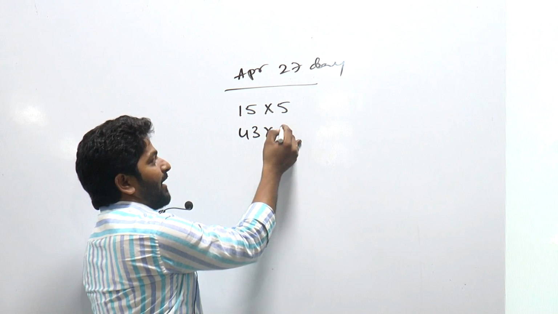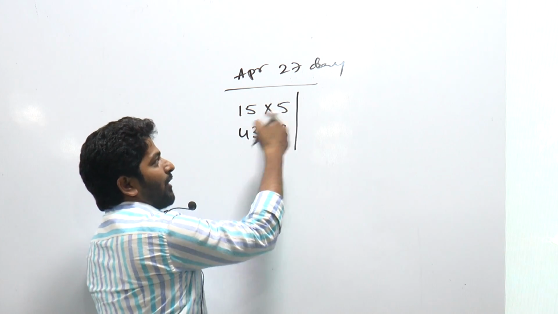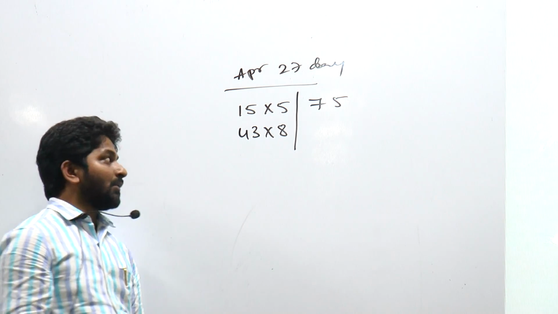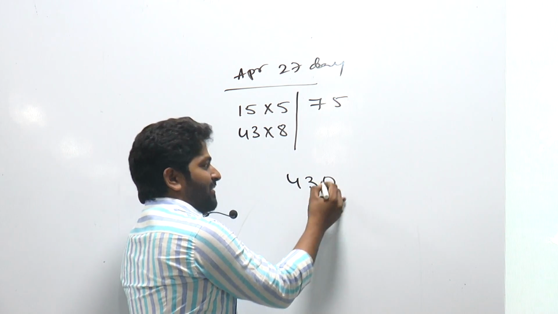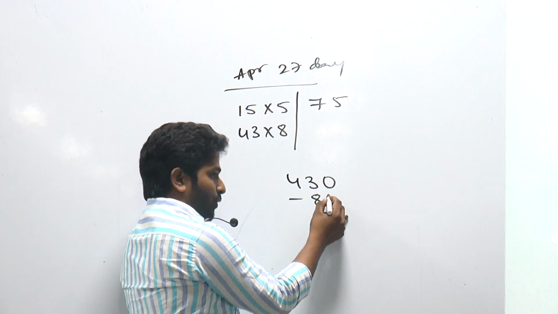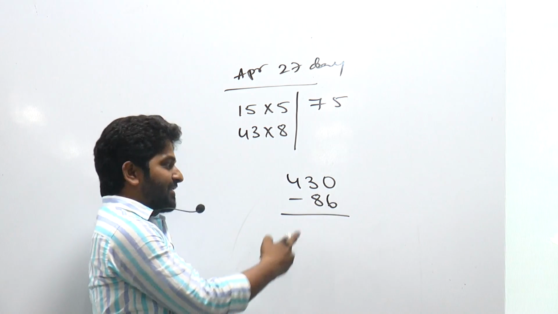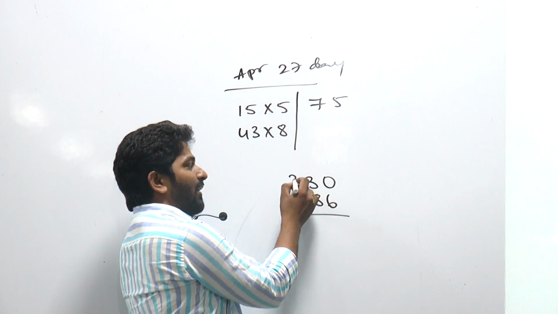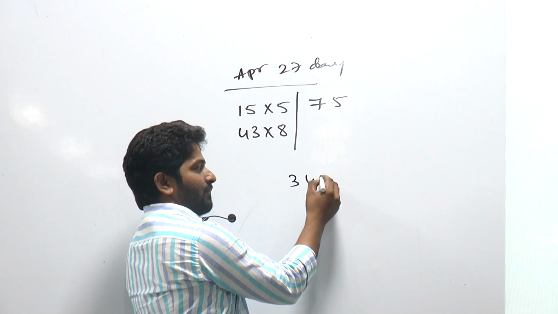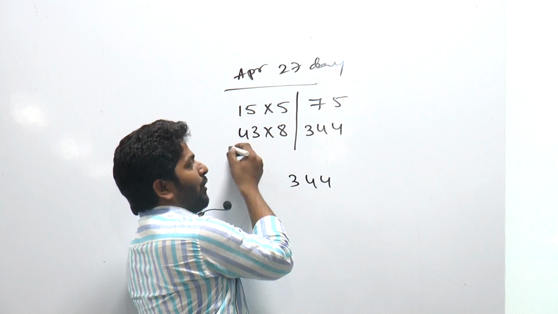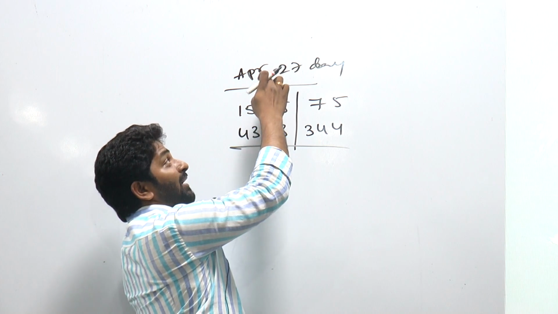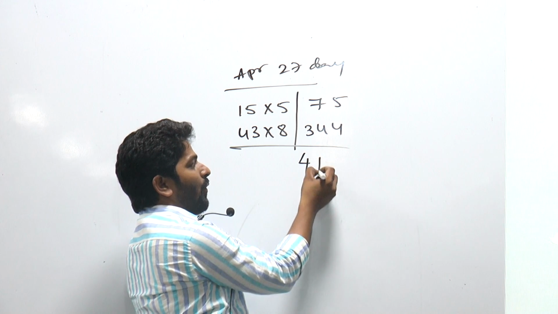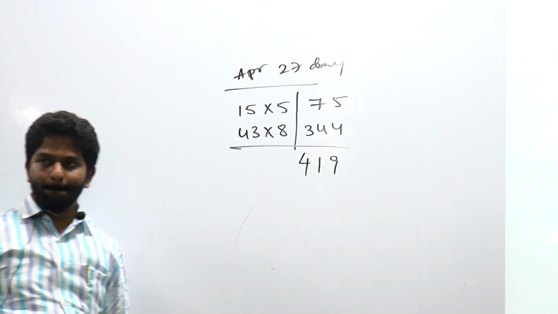43 8 times. Let me calculate the total. How much is this? 43 10 times minus 43 2 times. Instead of 86, let me subtract 100 and then add 14. Subtract 100, add 14. So 344. Total number of mangoes available by April 27th is going to be 419.